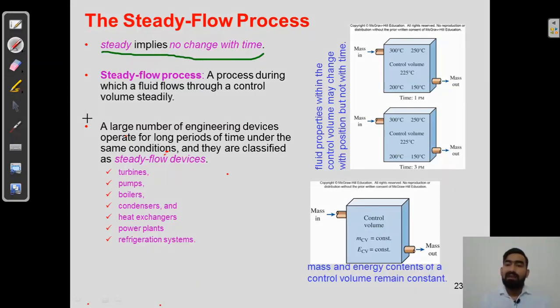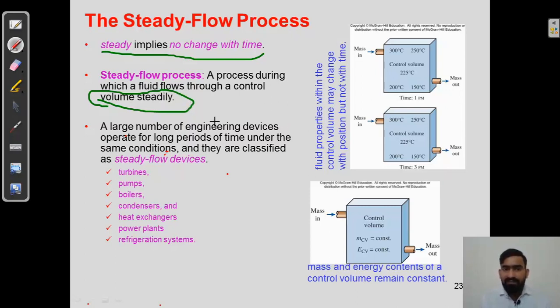It means that when time changes, there will not be any changes in temperature, volume, pressure and all the thermodynamic properties. It is called a steady state process. So what is a steady flow process? A process during which a fluid flows through a control volume steadily. What is a control volume? In a closed cycle, or control volume, if there is a process going on in such a way that the fluid flows in a control volume.